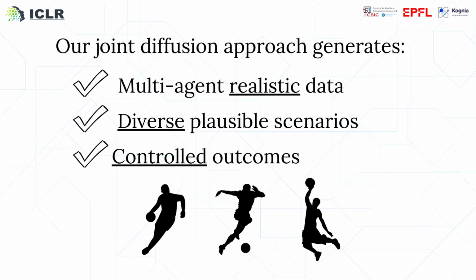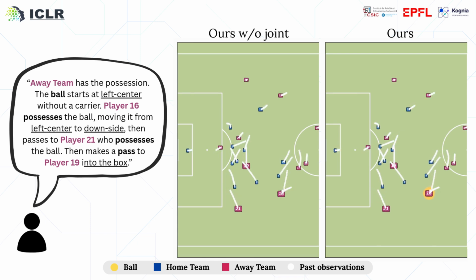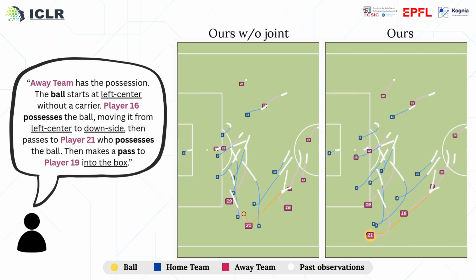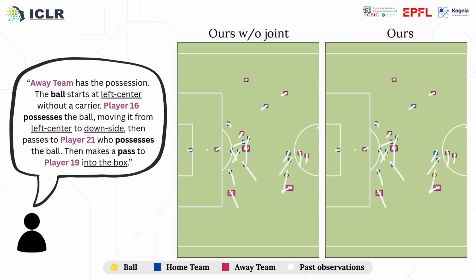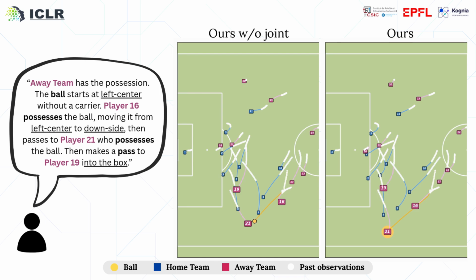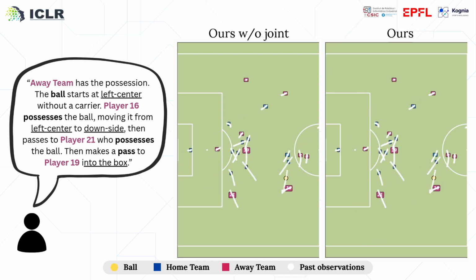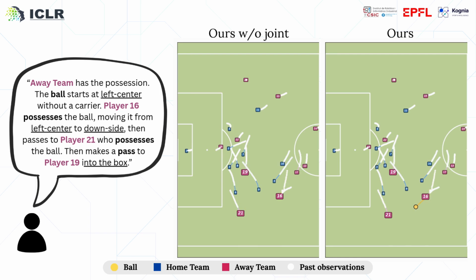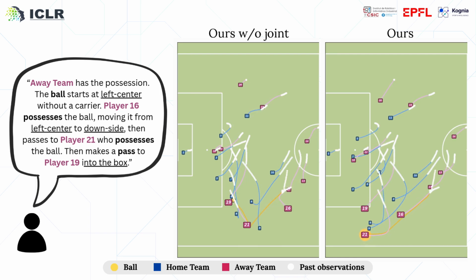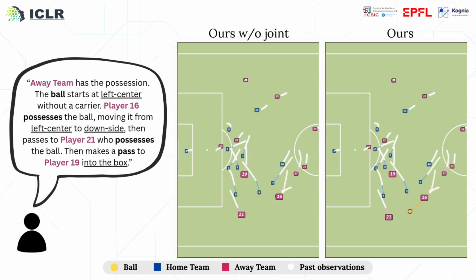And third, it enables controlled outcomes. Here is an example of text-guided generation on a Bundesliga scene. The text prompt specifies that player 16 possesses the ball at left center, moves it downside, then passes to player 21, who passes to player 19 into the box. On the left, the model without joint training fails to follow this sequence. On the right, our full JointDiff model correctly routes the ball through the specified players and locations.